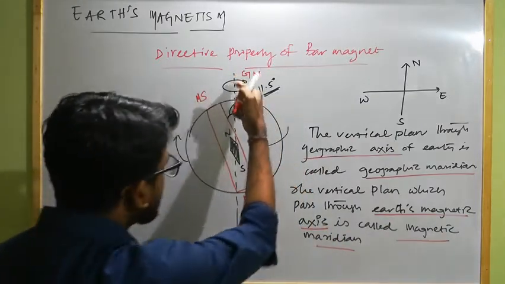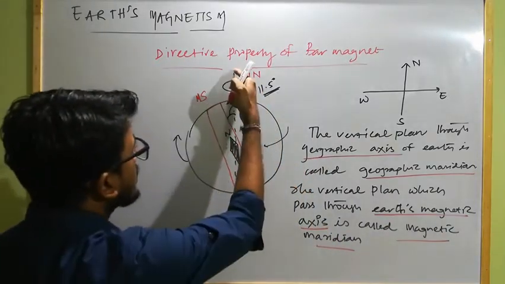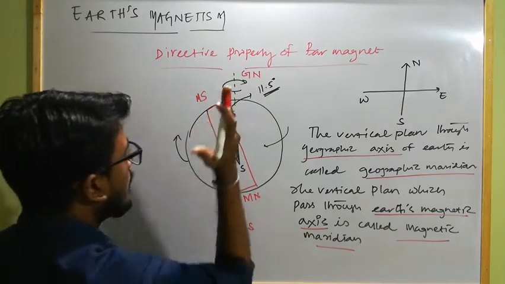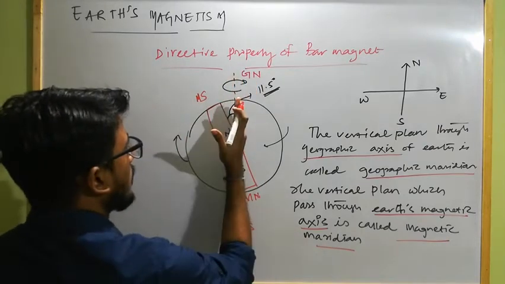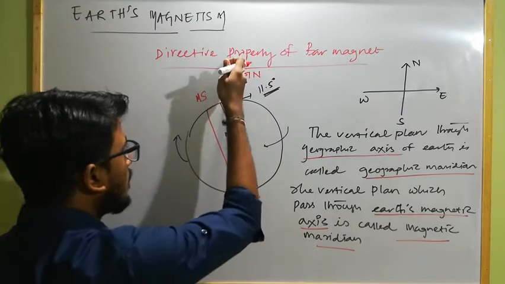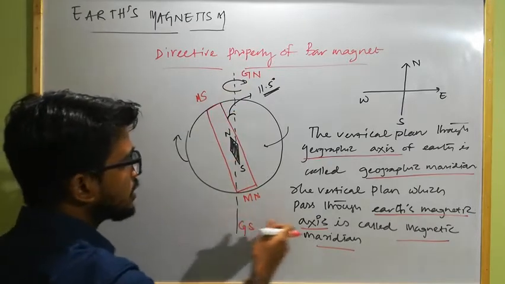That means this axis is known as Earth's geographic axis, and the vertical plane which passes like this along Earth's geographic axis is known as geographic meridian.